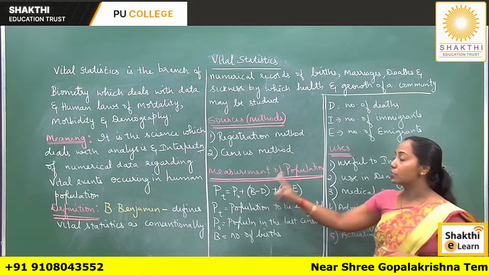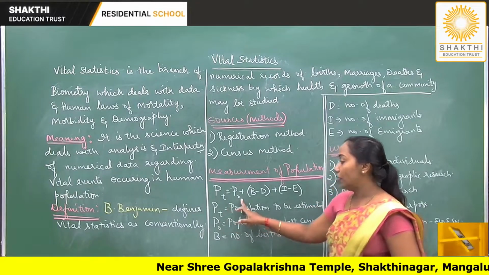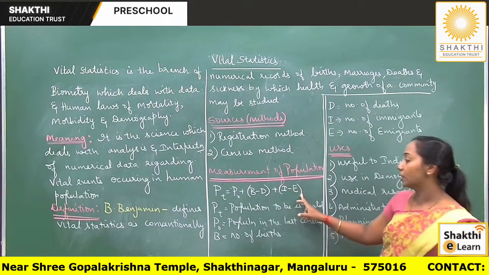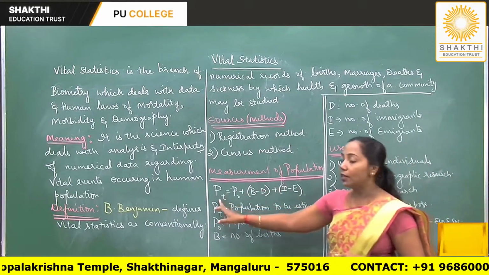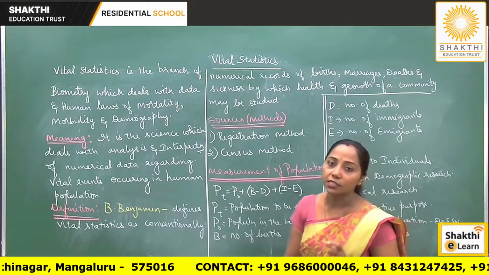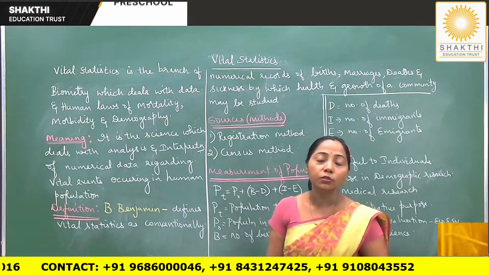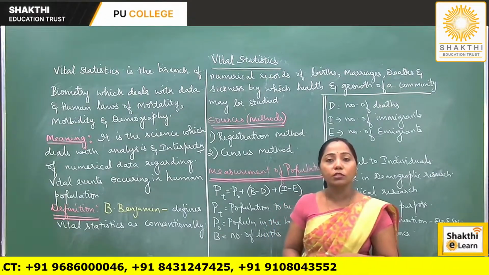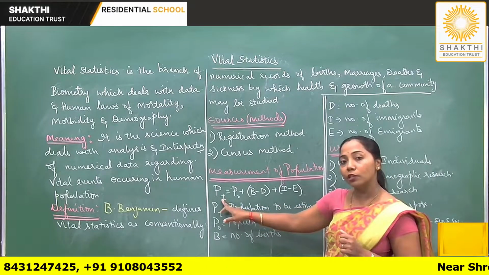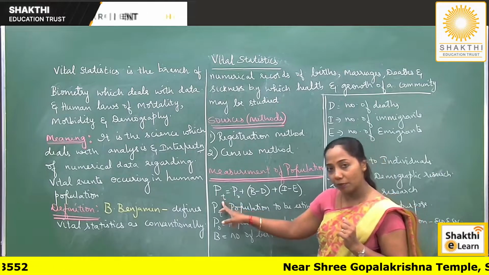That is the measurement of population, and the formula is PT is equal to P0 plus B minus D plus I minus E, where PT is the population to be estimated. Say, for example, if the last census was conducted in the year 2010, and we are interested in estimating the population in 2019, then PT will be the population of the year in which we are interested in estimating the population.